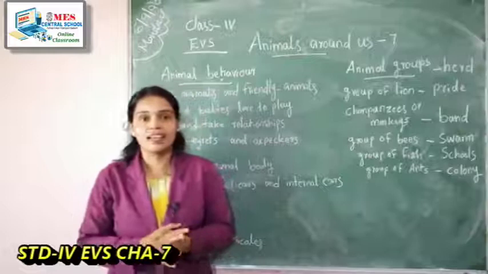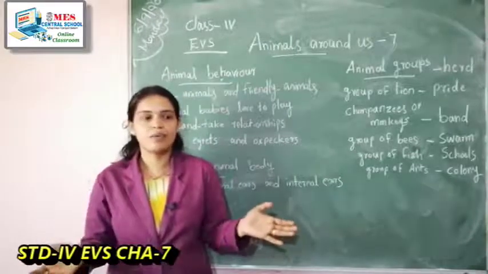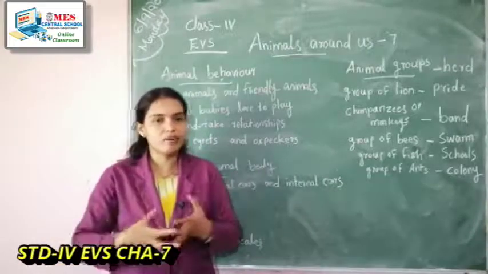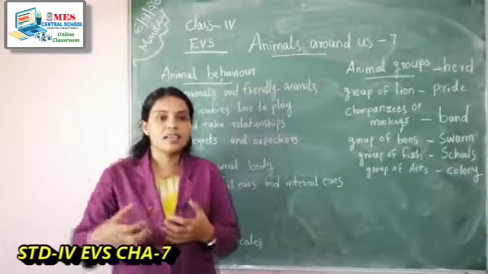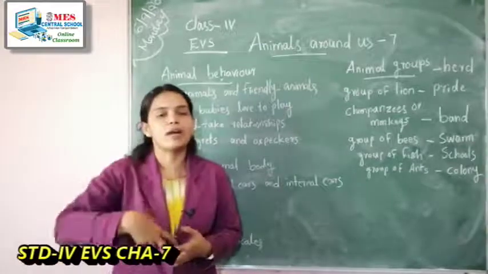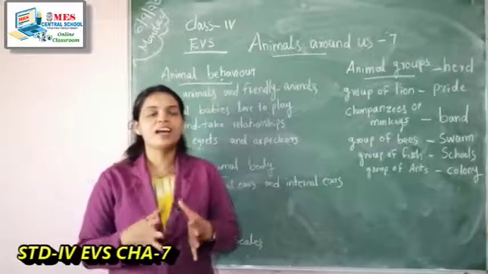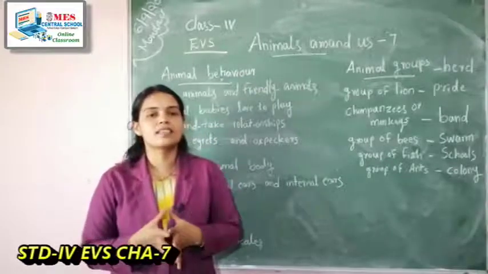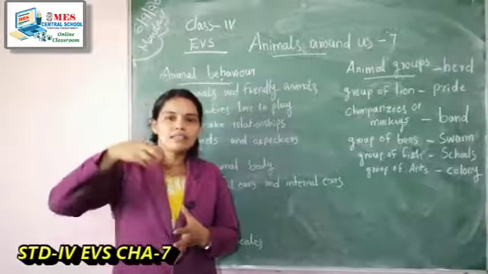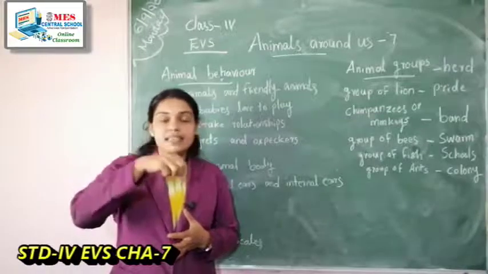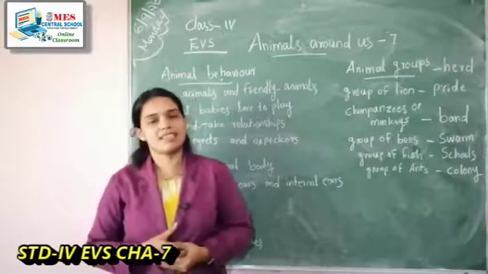In the fields, while the cows and buffaloes are eating grass, some birds sit on the back of those animals. Those birds eat some insects on the skin of those animals.